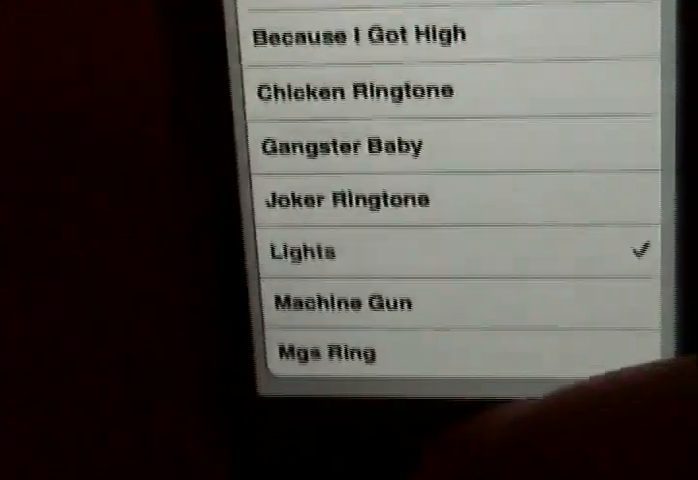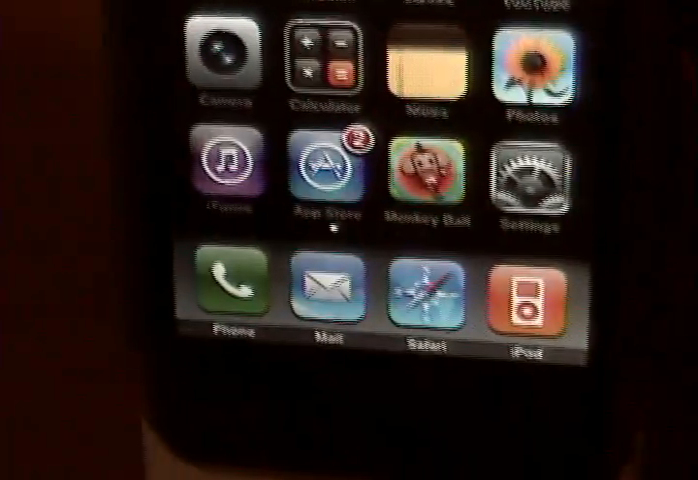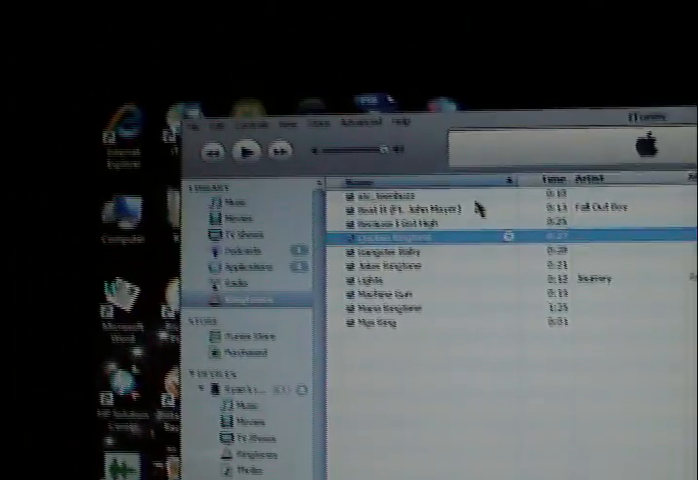Yeah. So that's the tutorial on how to put custom ringtones on iPhone, iPhone 3G, running any software. It isn't illegal, but iTunes makes you pay $2 for their ringtones, but there's a free way. So yeah, thanks for watching, guys.